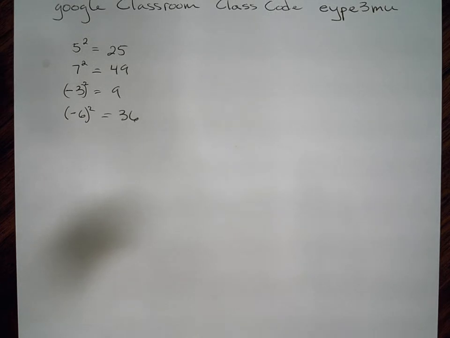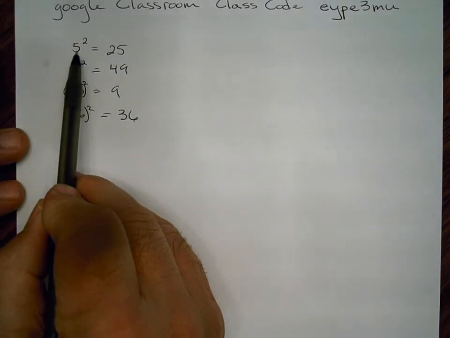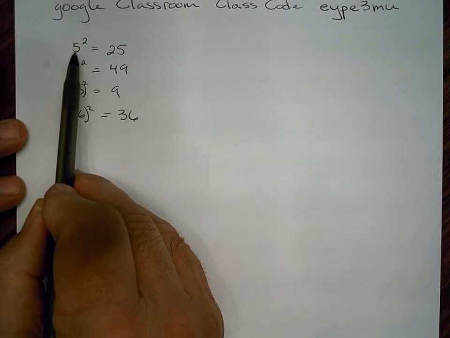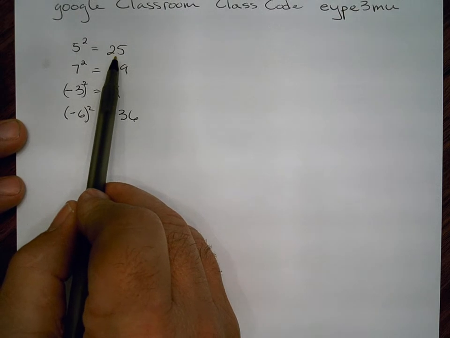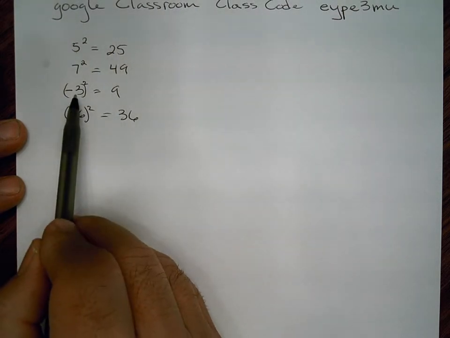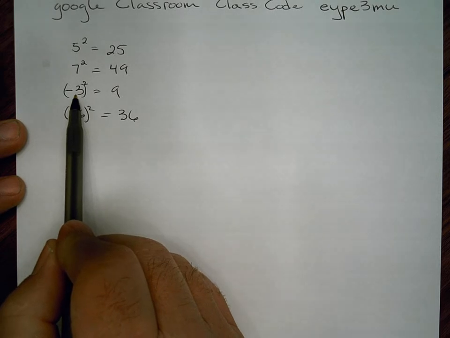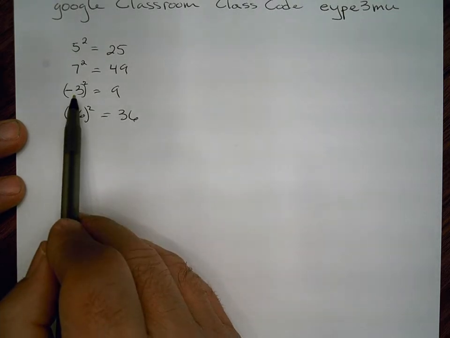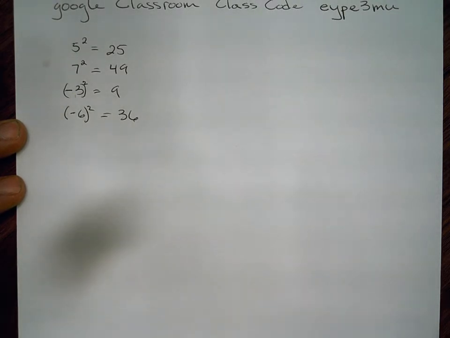Anytime you multiply 2 numbers together, or the same number together, you're going to end up with a positive, because 5 times 5 is 25. A positive times a positive is always a positive. And down here, -3 times -3 is 9, or a negative times a negative is always a positive.